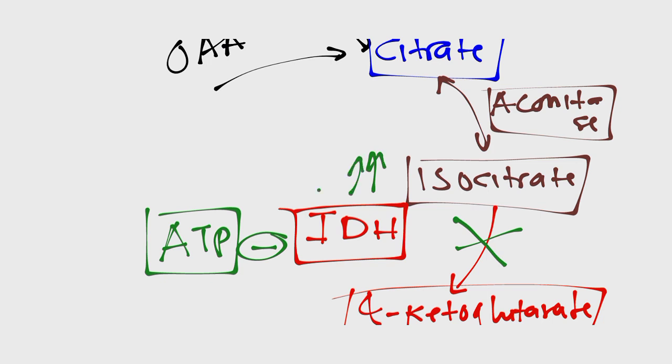Isocitrate will start building up in the mitochondria. But thank God, this step is reversible. So isocitrate, instead of building up, can be converted back to citrate by the same enzyme called aconitase.